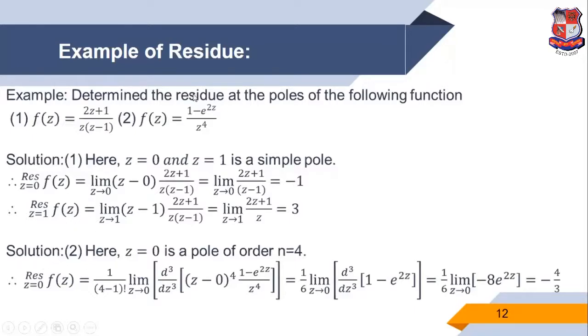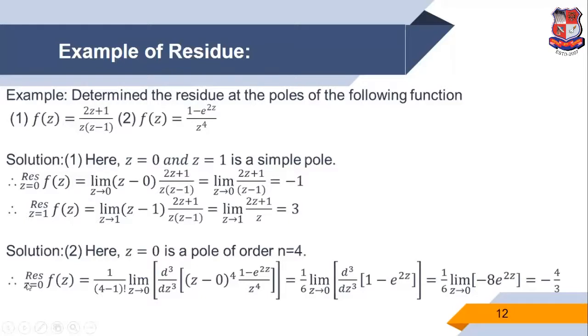Now in the second example, clearly we see that the denominator term is z raised to 4. That means z equals 0 is not a simple pole, it is a pole of order 4. So n is equal to 4. That means we use technique number 2 for finding the residue.